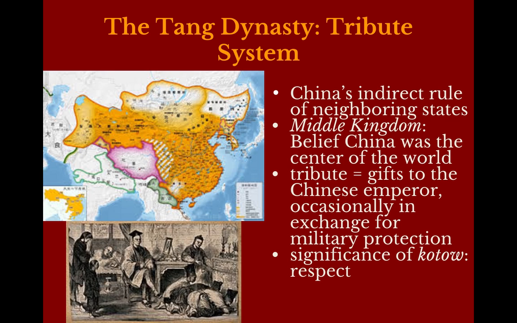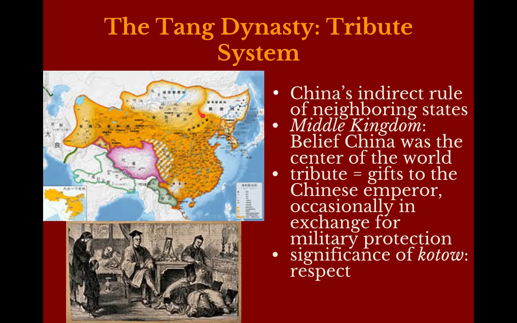Another thing that really shows us how strong the dynasty was is the tribute system. Okay, so we see, sorry, this map is in Chinese. I can't read Chinese either, but I thought that it was a good demonstration of what a tribute state was. So the darker orange we see, these are areas that are controlled directly by the Chinese government. So we could see this really dark orange area as very centralized.